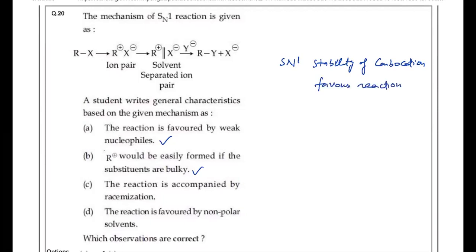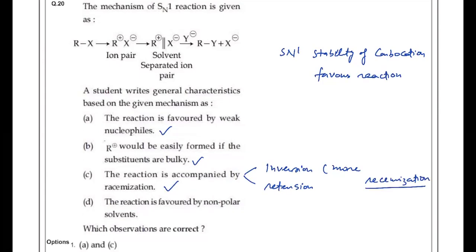Next, it is given the reaction is accompanied by racemization. If you take an optically active reactant, then it will undergo inversion as well as retention, and a little inversion is more. Still, it will lead to racemization, but not complete racemization. This reaction is favored by a non-polar solvent.